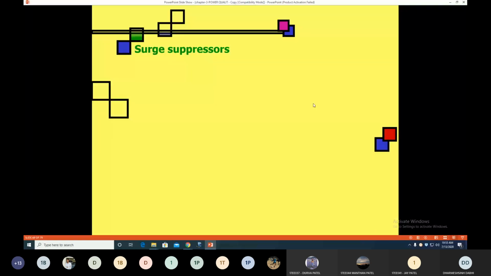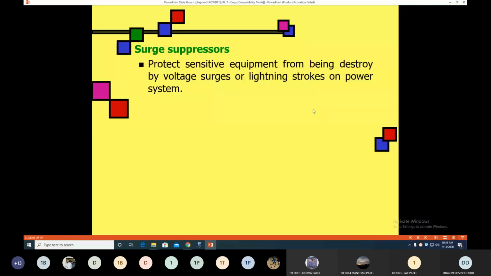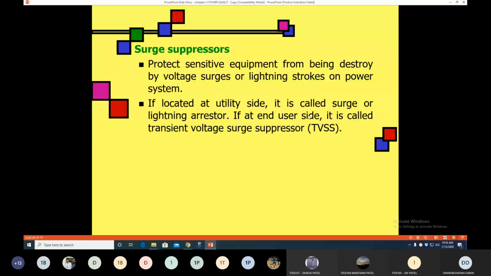Another device we use to remove power quality problems, basically impulsive or oscillatory transients, is the surge suppressor. We already discussed in the last lecture that we use the surge suppressor or surge diverter to protect the equipment against any surges, impulsive or oscillatory. So where is it located? At the utility side, where the substation is located, it is called a surge arrestor or surge diverter. If it is at the end-use side, the consumer side, it is called a transient voltage surge suppressor.